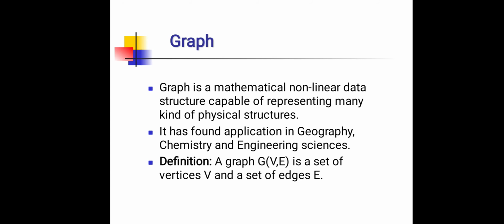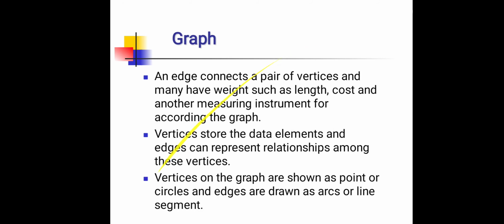Definition: a graph G(V, E) is a set of vertices V and a set of edges E. In a graph, an edge connects a pair of vertices and may have a weight such as length or cost. Vertices store the data elements and edges can represent relationships among these vertices. Vertices on the graph are shown as points or circles and edges are drawn as arcs or line segments.